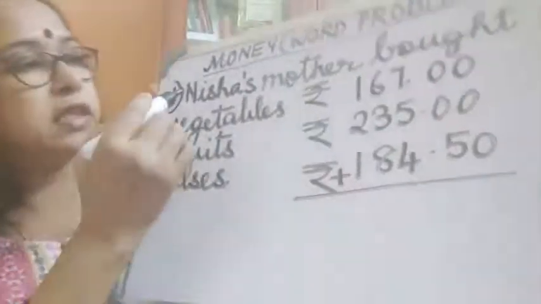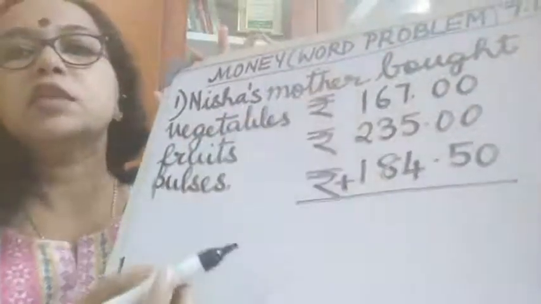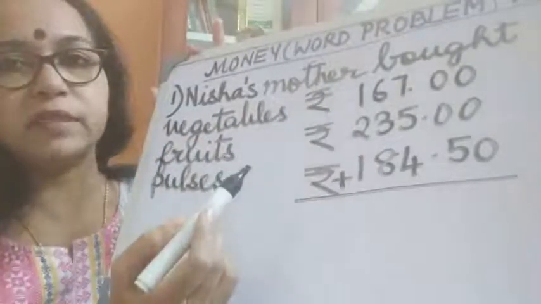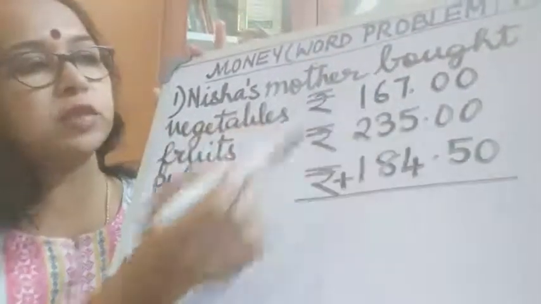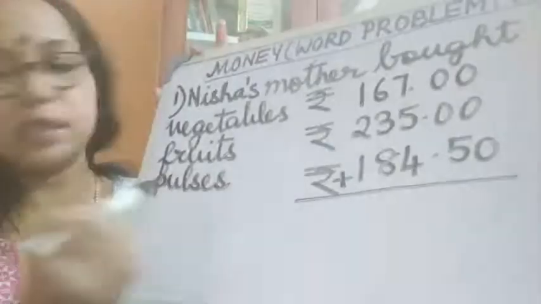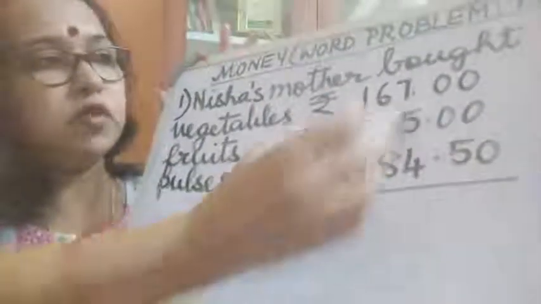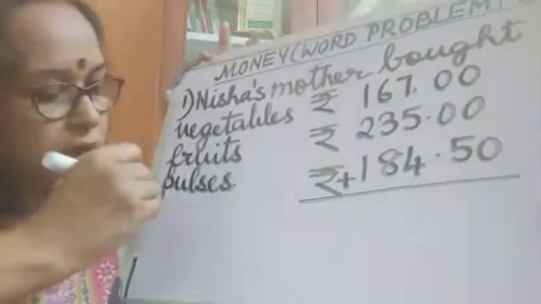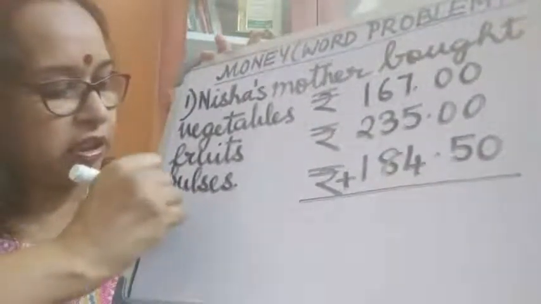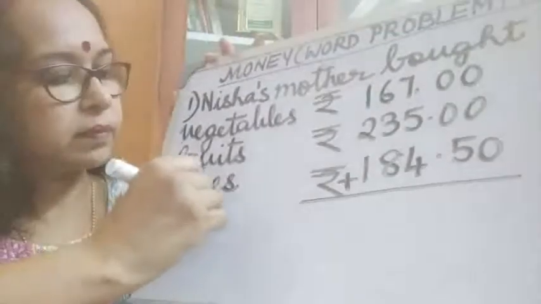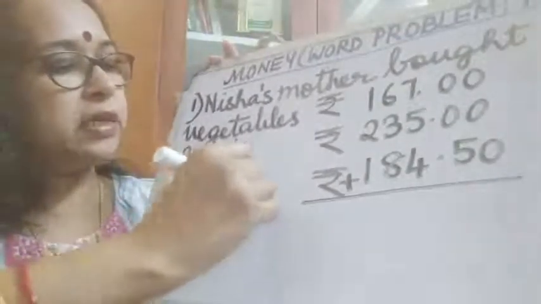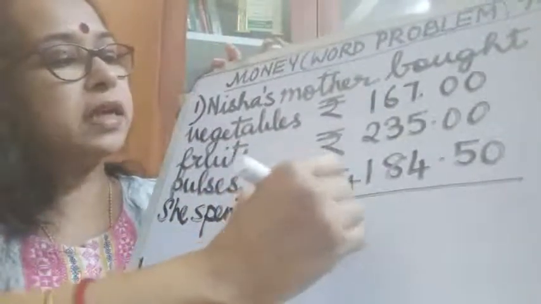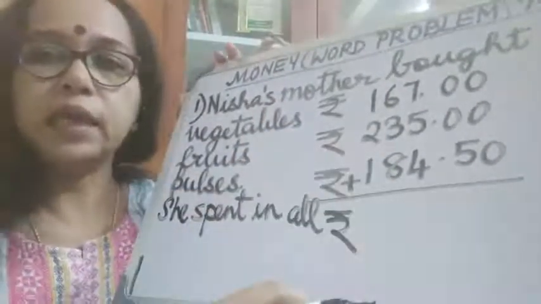Here I have written Nisha's mother bought. So what did she buy? She bought vegetables for rupees 167, fruits for rupees 235 and pulses for rupees 184.50. So I have to find out she spent in all. So I will write she spent in all, put the rupees sign. Now I will do my addition.